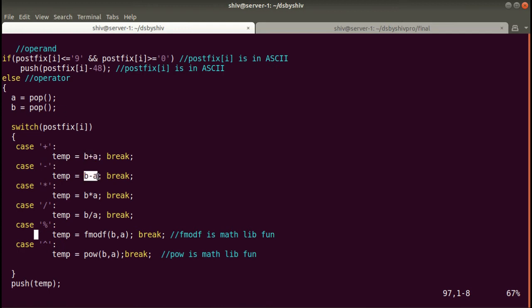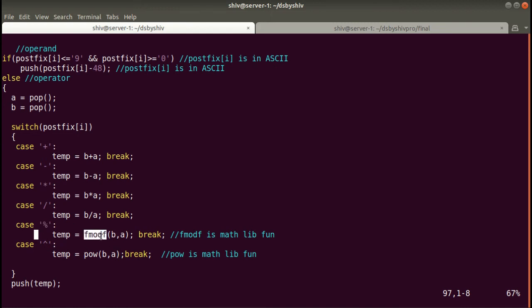If it is minus, b minus a; multiplication, b into a; division, b divide a. And for modulo we use fmod, a math library function, because we are taking float type variables for the operation. For float type this math library function is provided. If it is integer, then we can directly use this expression, no issue.